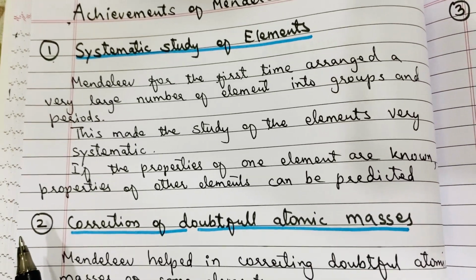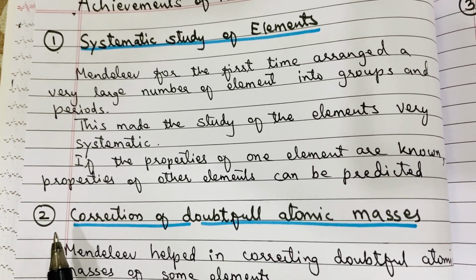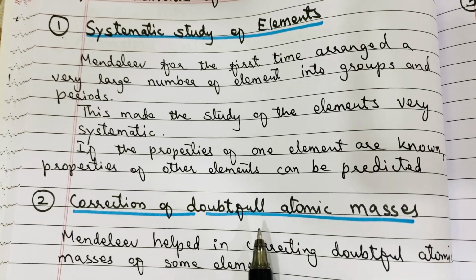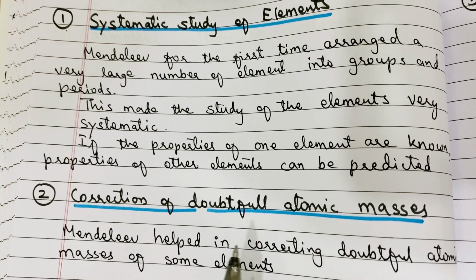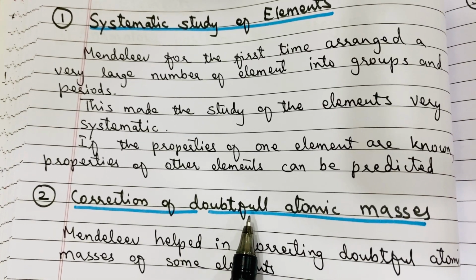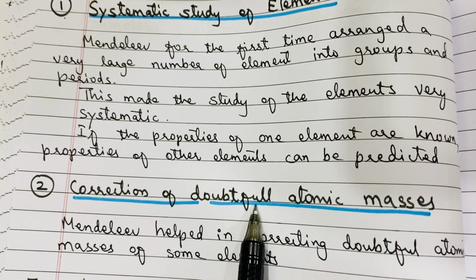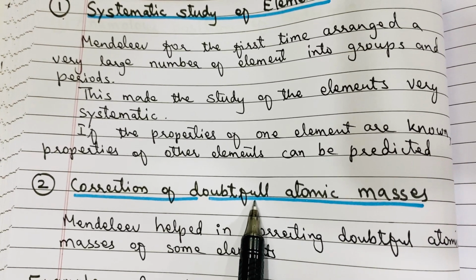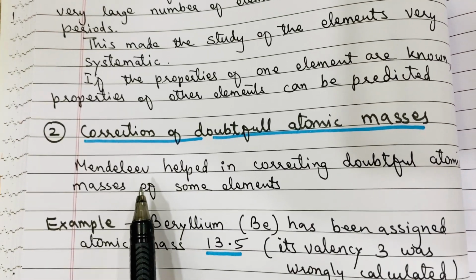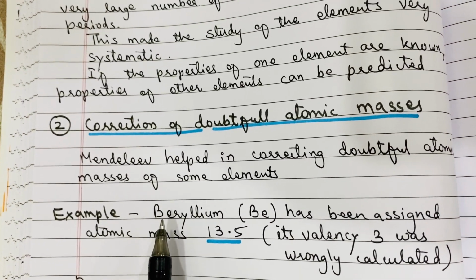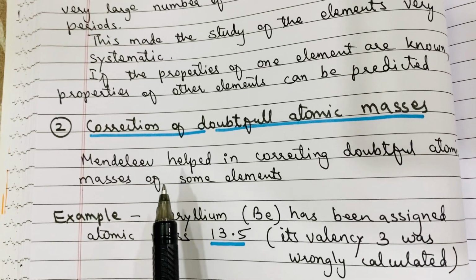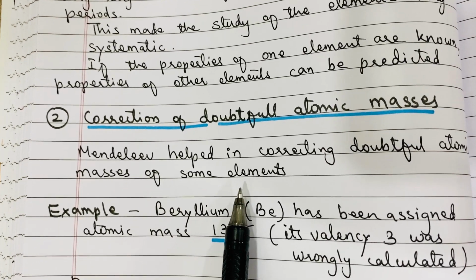The second advantage of Mendeleev's periodic table is the correction of some doubtful atomic masses. Some elements' atomic masses were not correct. They were doubtful, so they were corrected by Mendeleev. How? Mendeleev helped in correcting the doubtful atomic masses of some elements.